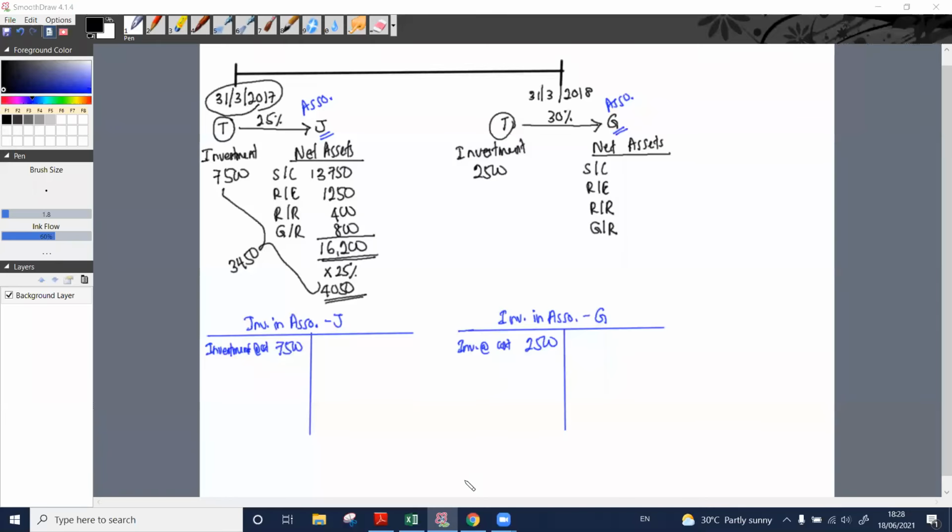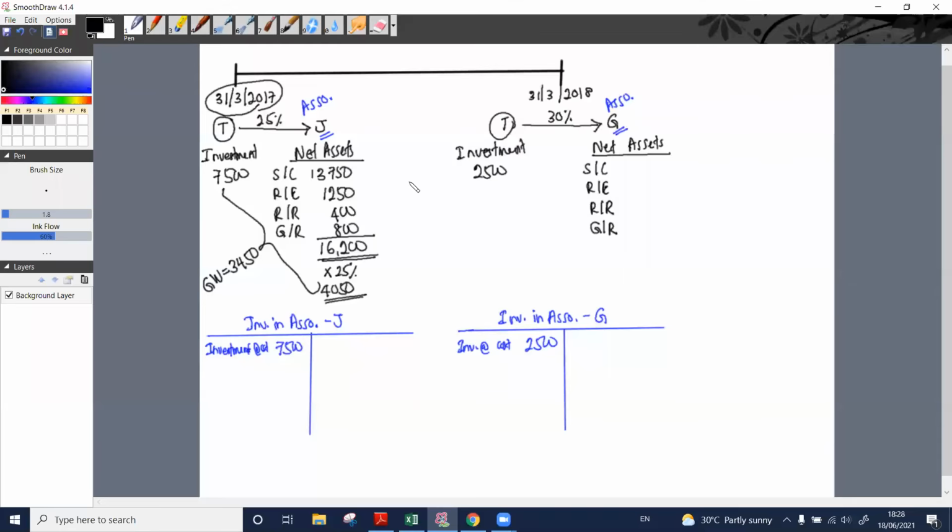So this is the answer. This could be goodwill, or it could be a gain on bargain purchase. Which one is it? If we paid an investment cost higher than their net assets, what is the additional amount for? For the goodwill, right?